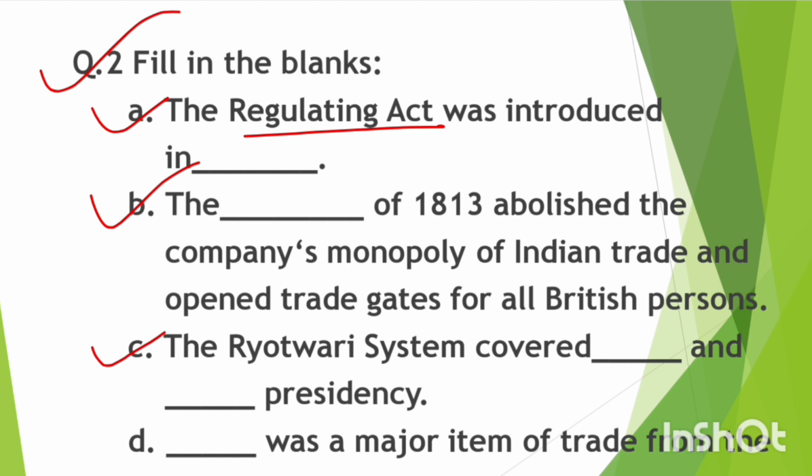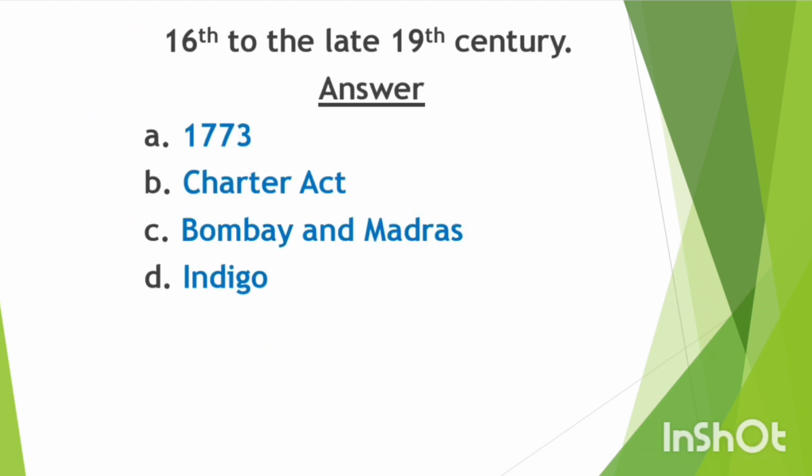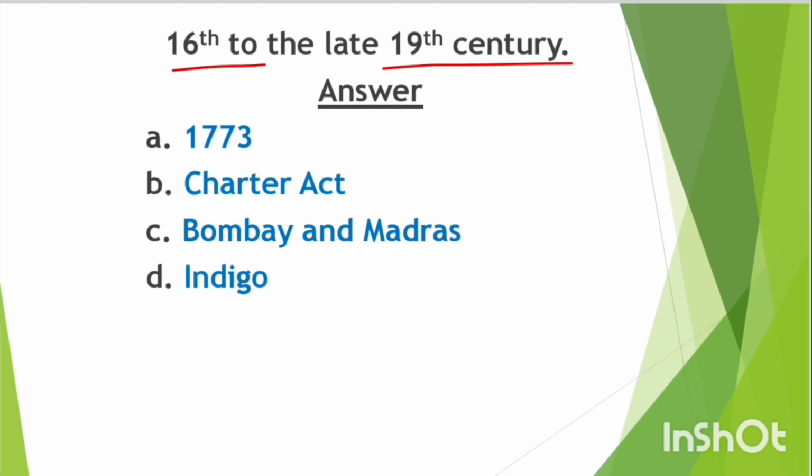C, the Rayatwadi system covered dash and dash presidency. So the answer, Bombay and Madras presidency. Question number D, dash was a major item of trade from the 16th century to the late 19th century. So the answer, indigo. Question number 2, all answers are present here, so you can match from here.